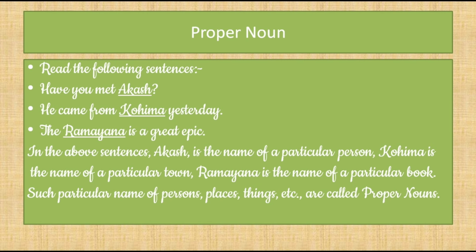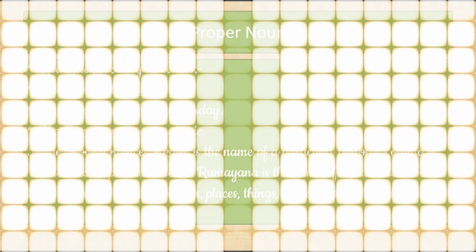Next, the Ramayana is a great epic. Here a specific name is given to a holy book of Hindus, that is Ramayana. Such particular names of a person, place or thing are called proper nouns. A proper name given to a person or place is called a proper noun.